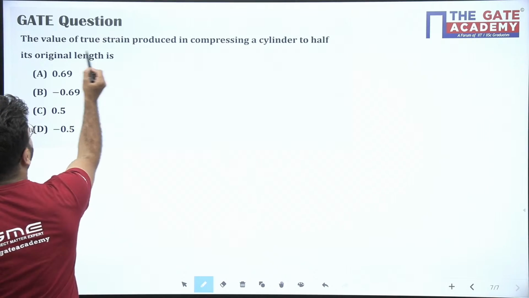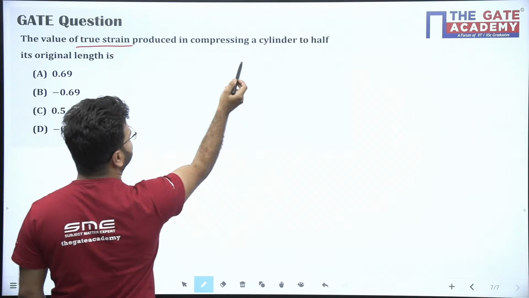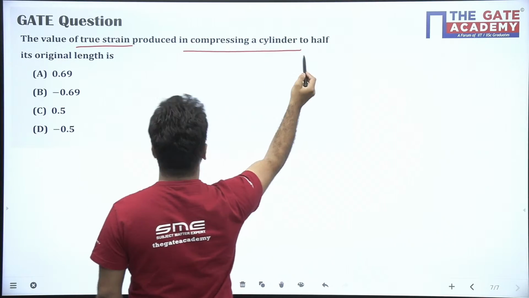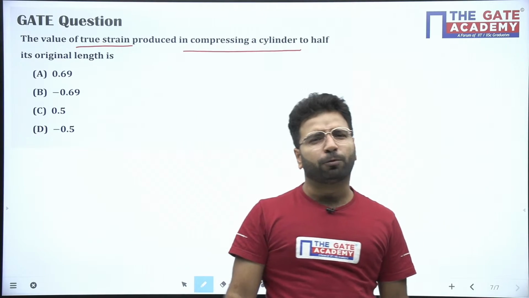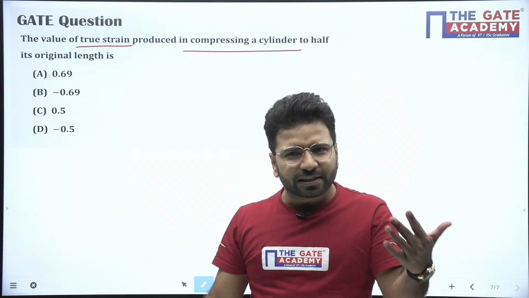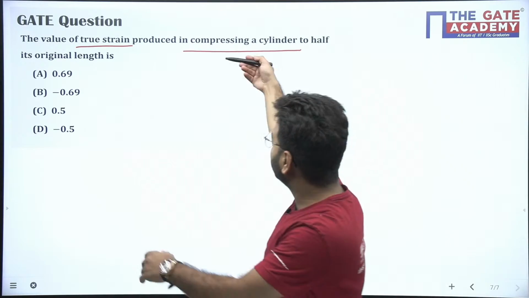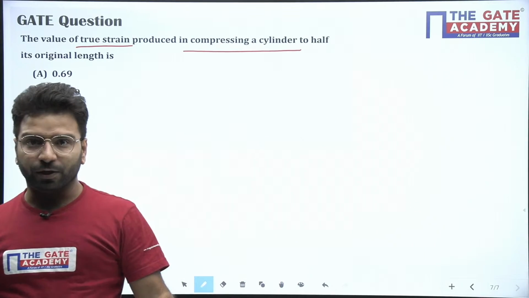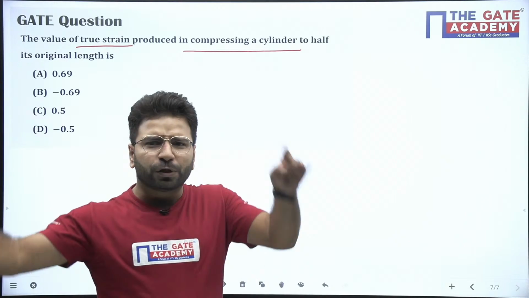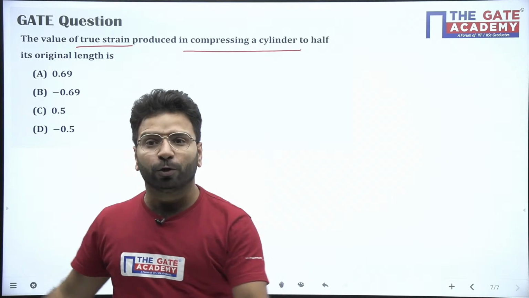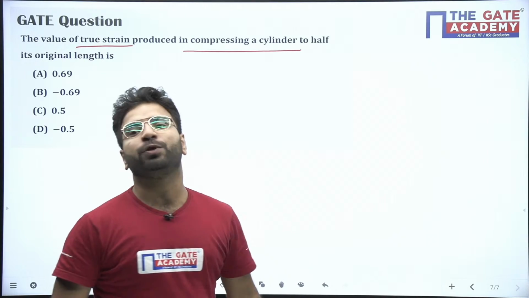The value of true strain produced in compressing a cylinder to half its original length is. Now you will say, sir, up to now you were saying stress, strain, but the question is talking here about true strain. Now when there is true strain, there will be true stress also.